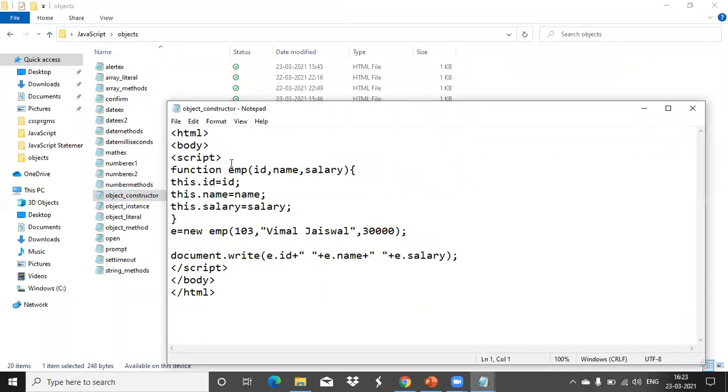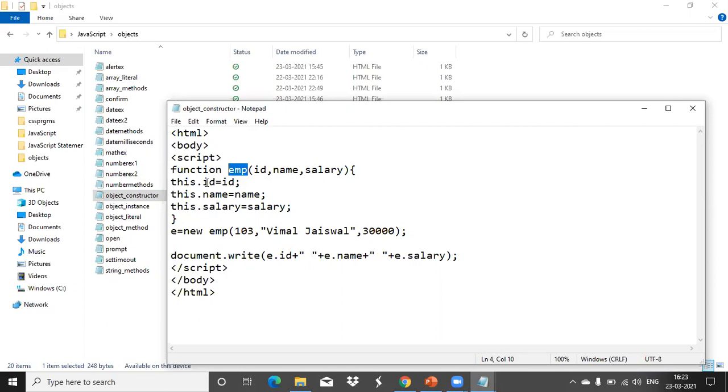So here a function is created with the name EMP. This is what I told you: you have to try the function, then only you will come to know, okay, this is the function, this is the name of the function, these are the parameters, we are assigning the values, and how to use that function. That and all you should know.